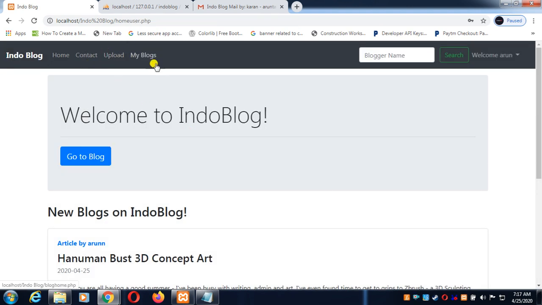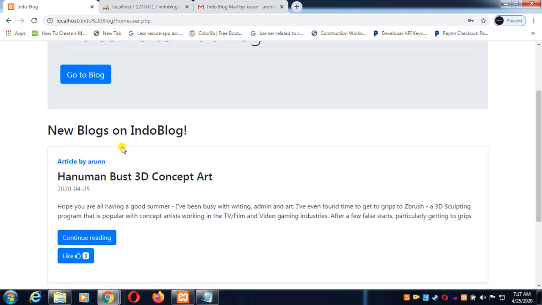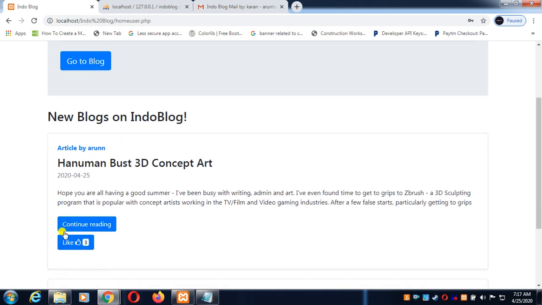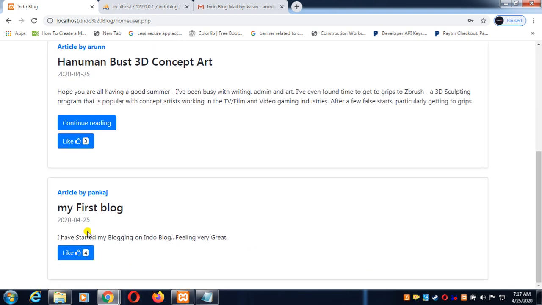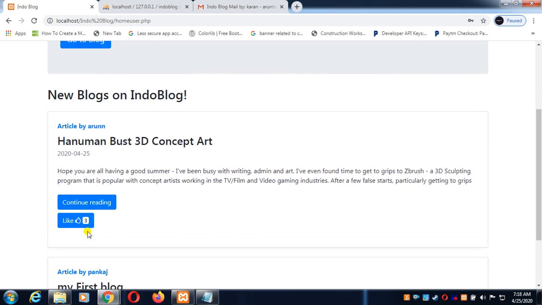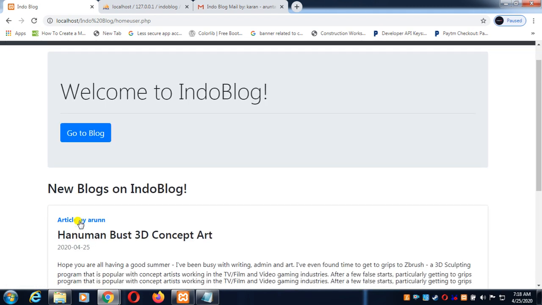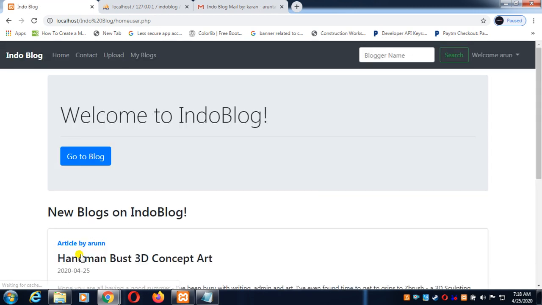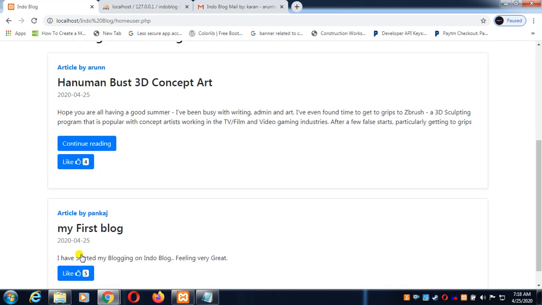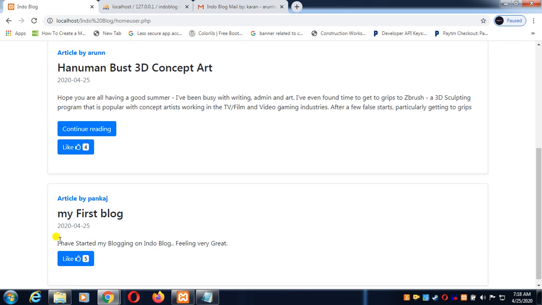Now there are two tabs that are added after login, and the added functionality after login is that we are able to get a like button. If we like this blog, then we are able to hit the like button to give them a great response. Let's try this. Previously it was 3, now it is 4. Previously it was 4, now it is 5, as you can see here.